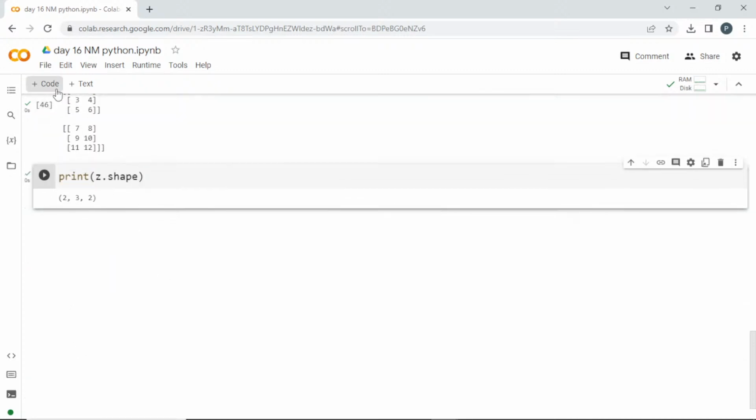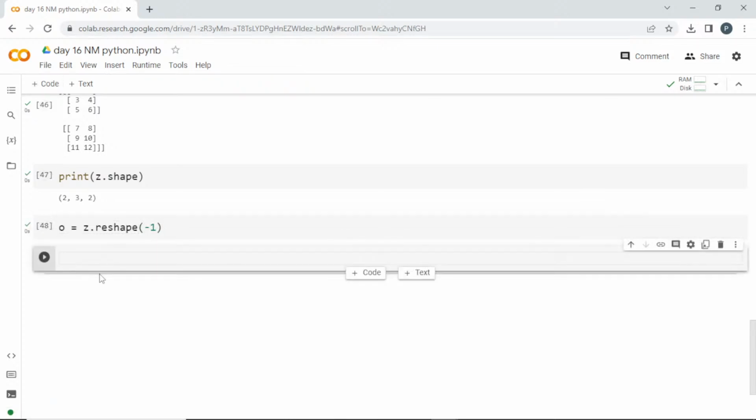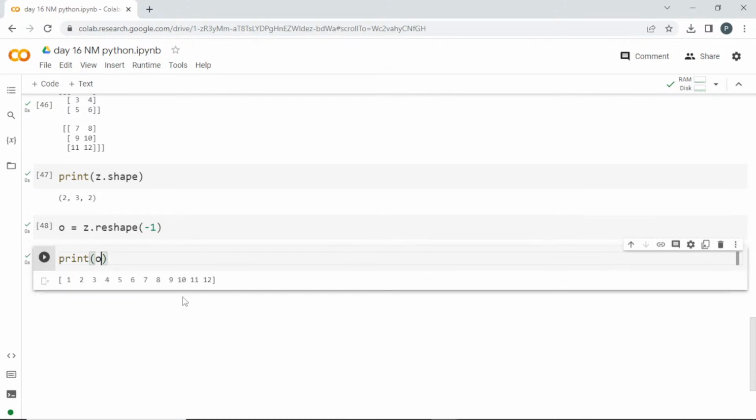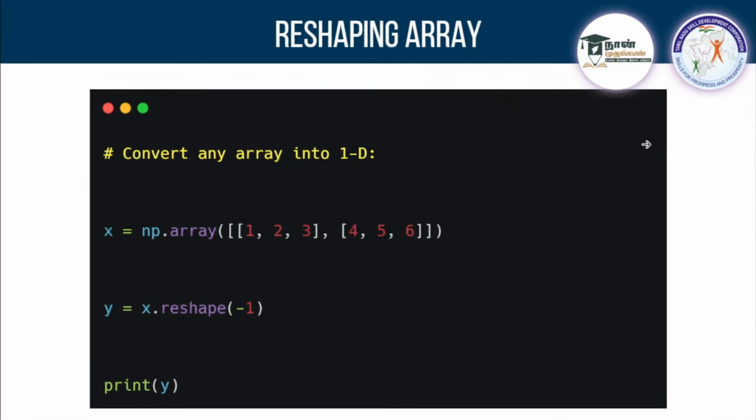So what I'm going to do, I'm going to reshape it back into a 1D array. O is equal to z dot reshape. So how can we do it? Anything into 1 dimension array you can pass -1, and now I'll print O. It is back into 1 dimension array. You can pass any 2D or 3D, it will be back into a 1 dimension array. So that's how you can check the shape and reshape based on your requirement.